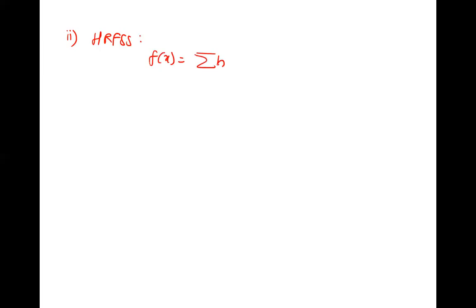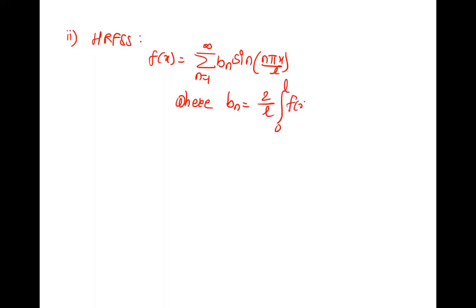And the second is half range Fourier sine series. f of x is summation bn sin n pi x by L, n is 1 to infinity, where bn is 2 by L, 0 to L, f of x into sin n pi x by L dx.